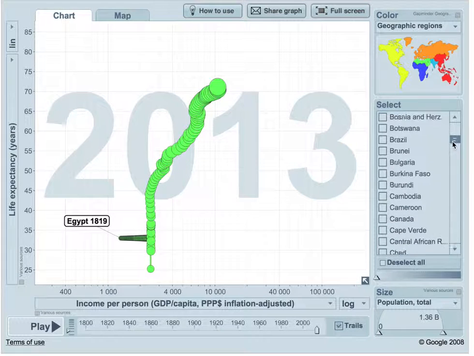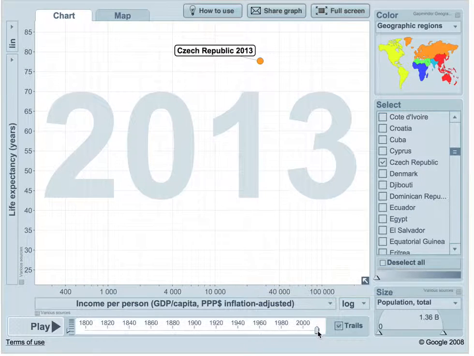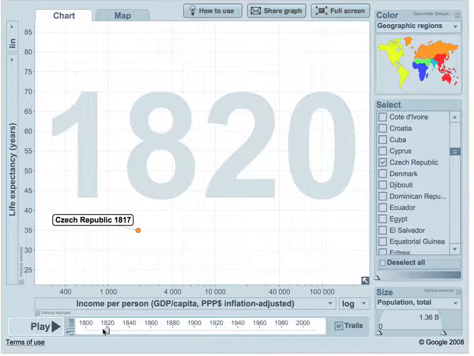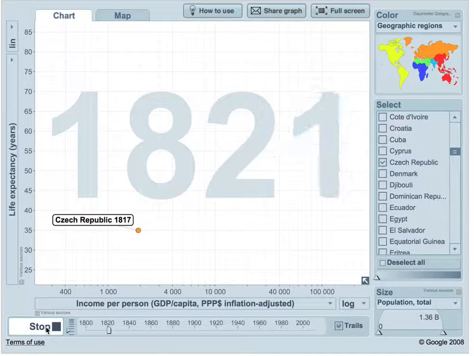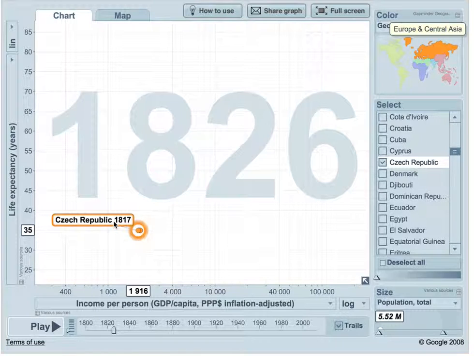And let's move on to our last country, which is the Czech Republic. Starting also at the 1820s because nothing has occurred before that. So the Czech Republic is a highly economically developed country. As you can see in the beginning of the 19th century, the income was $1,900 per person and life expectancy was 35 years, which was pretty low. However, 35 years alludes to the low quality of healthcare and other economic indicators.